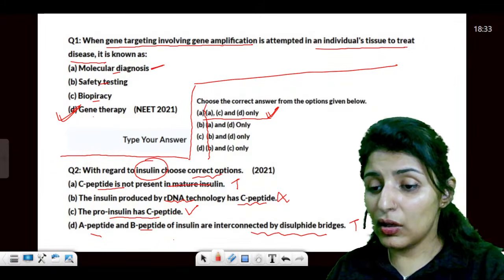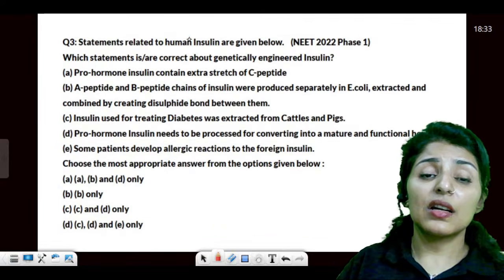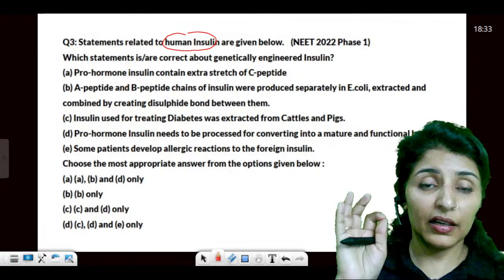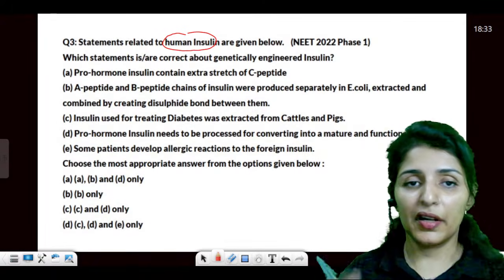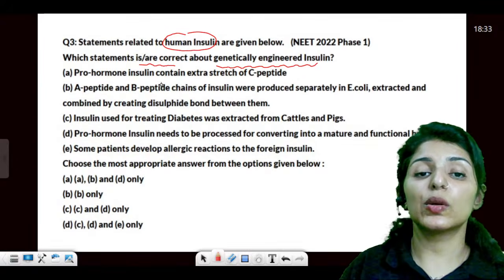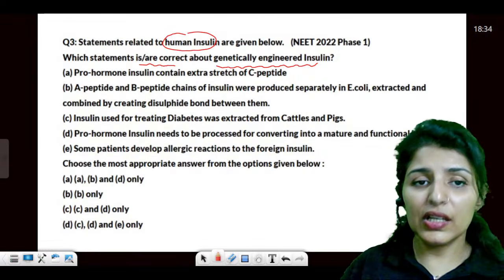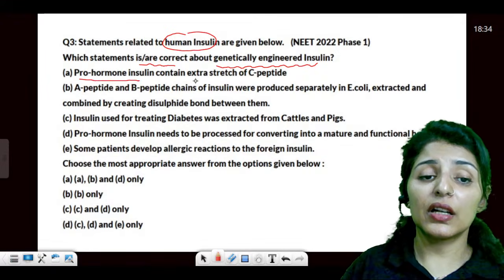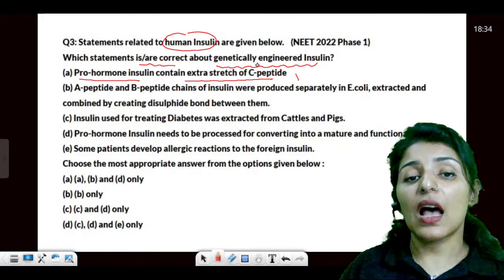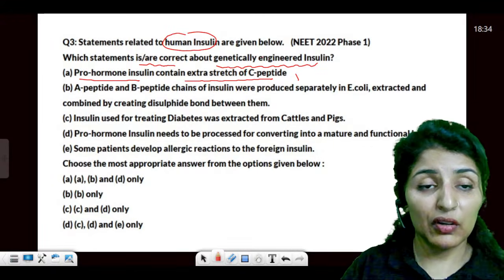Yes, Vishwa. Okay, you are right. Statements related to human insulin. See, insulin is another interesting and favorite topic of NTA. So, which statements are correct about genetically engineered insulin? Proinsulin contains extra stretch of C. Okay, but it is asking about genetically engineered. We'll see the given options.